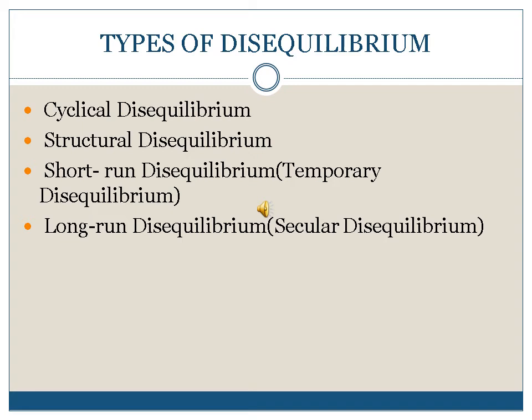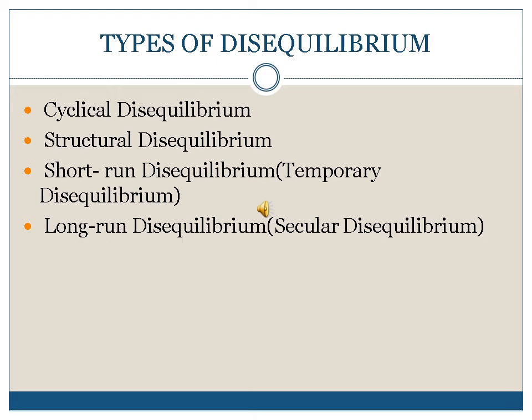The next one is short-term disequilibrium, which is also known as temporary disequilibrium. Here, when a country borrows or lends internationally, it will have short-term disequilibrium, as these are usually for short periods. And the next one is long-run disequilibrium, which is known as secular disequilibrium. When an economy undergoes intensive changes, it causes secular or long-term disequilibrium in the balance of payment position.